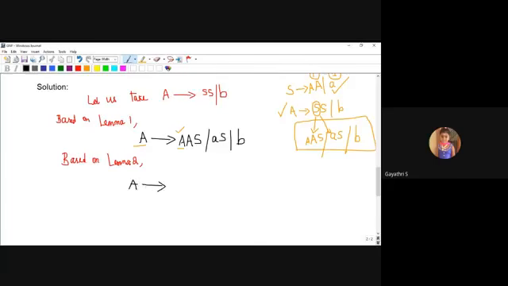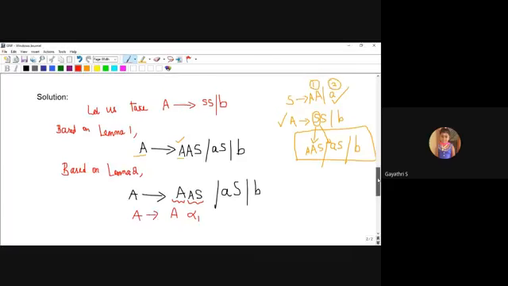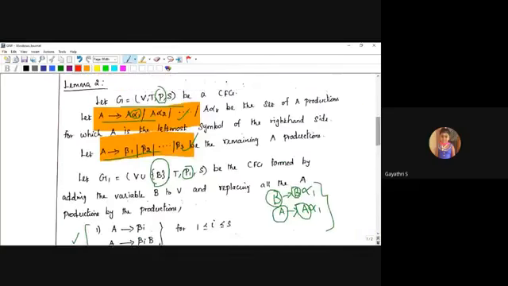So A, two times A, then A, then B. Same, A again starts with A. I will consider this as A, and the remaining part is considered alpha 1. So this is A produces A alpha 1. See, this is the grammar.